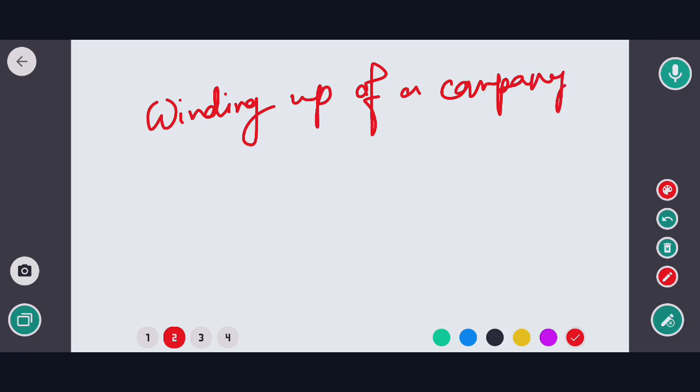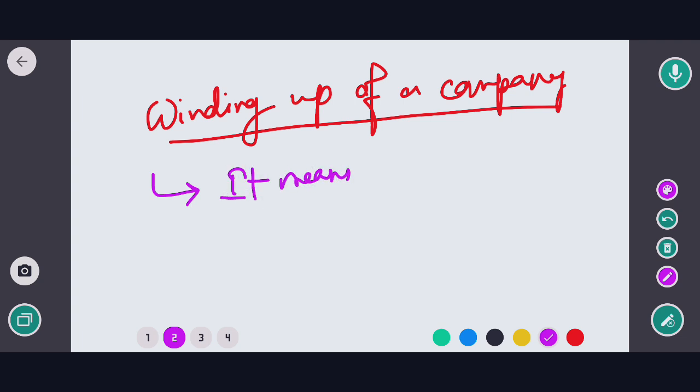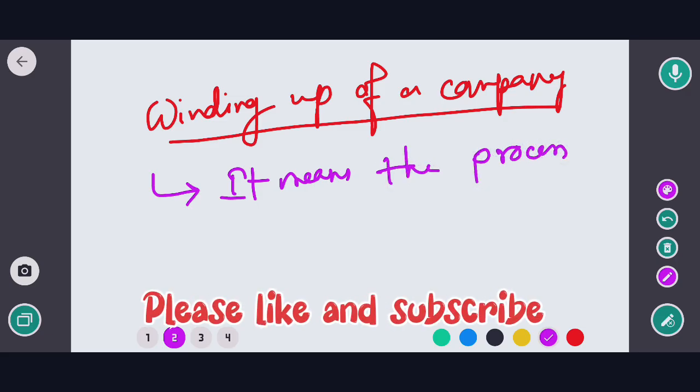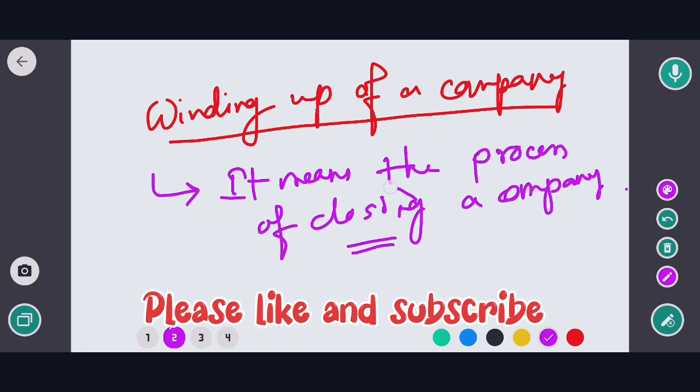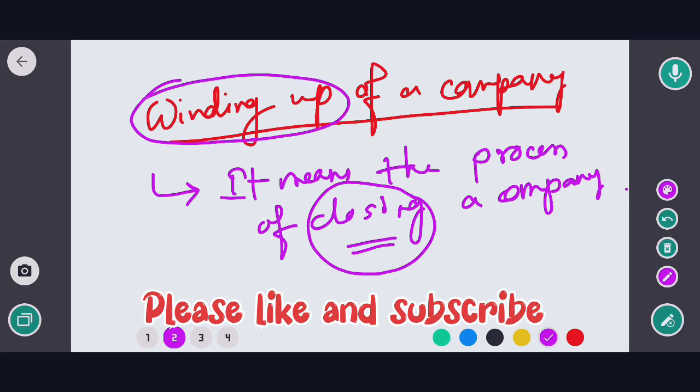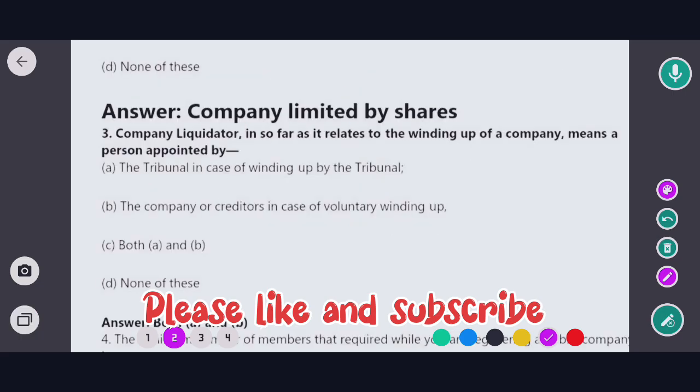What is winding up of a company? Okay, so winding up of a company means the process of closing a company. कोई भी एक कंपनी जब क्लोज होता है उस एंटायर प्रोसेस को हम विंडिंग अप ऑफ ए कंपनी बोलते हैं, ठीक है, दैट मीन्स विंडिंग अप. So in this case the correct option would be option C. Okay, so now move to next question.